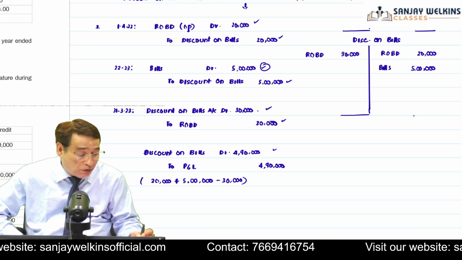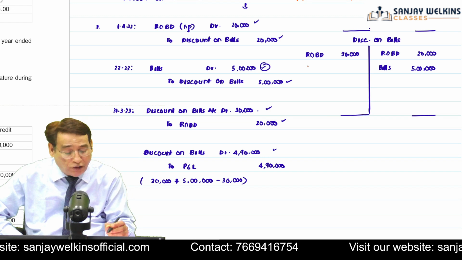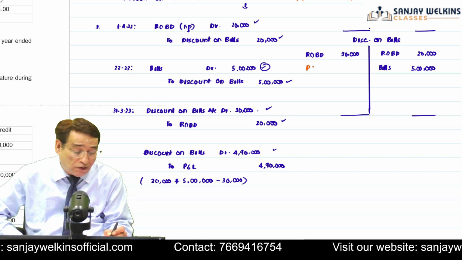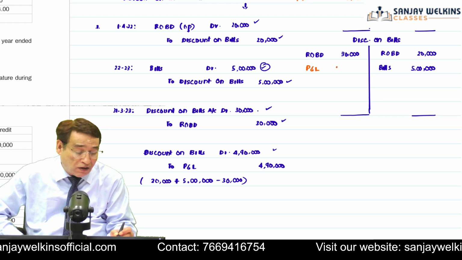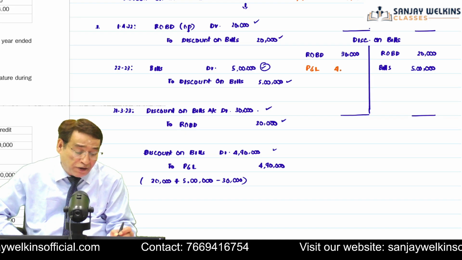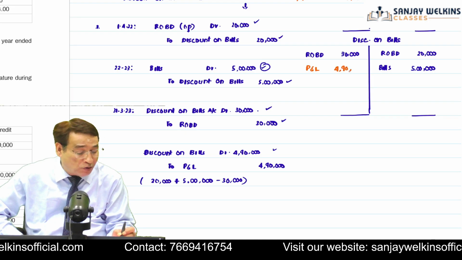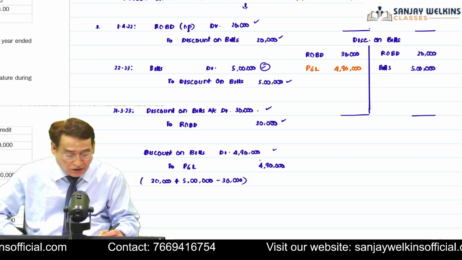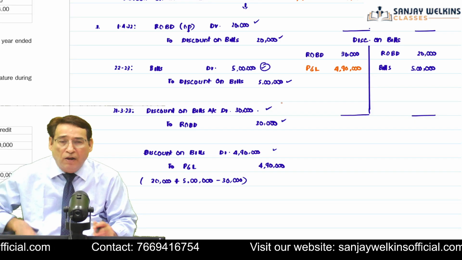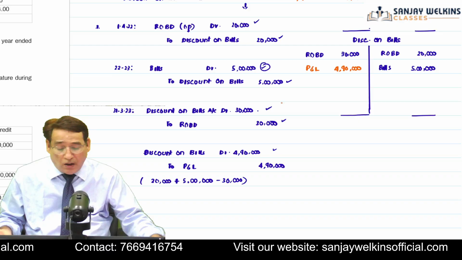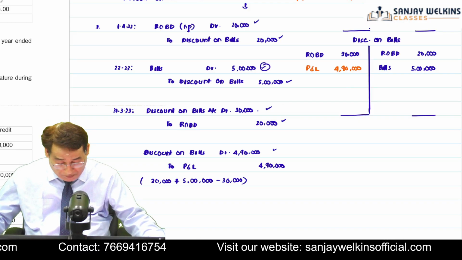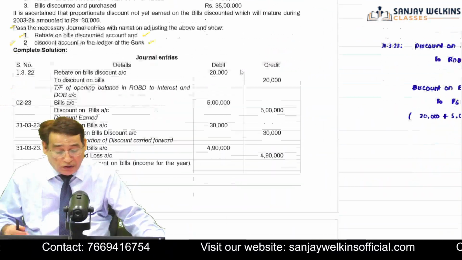When I close this particular account, it will tell me what figure I should take to profit and loss account. So 5 lakh 20 minus 30,000, that is 4 lakh 90,000. In fact, we have already derived this figure. However, you can derive it from this particular amount and then you can pass the entry also. So this is how you are supposed to do it. And you are bound to get a question out of this particular topic. Remember one thing.